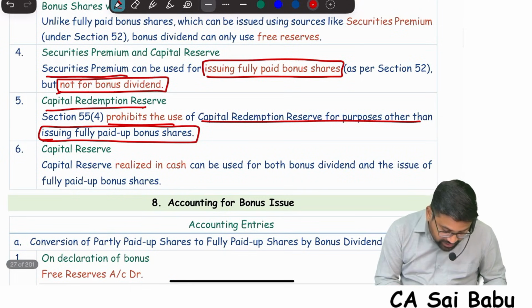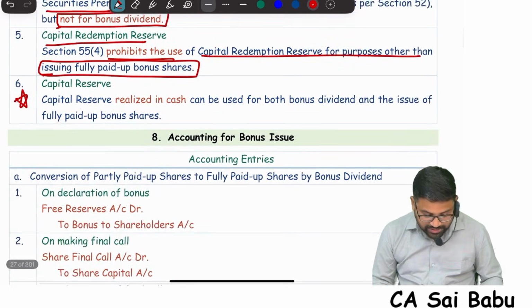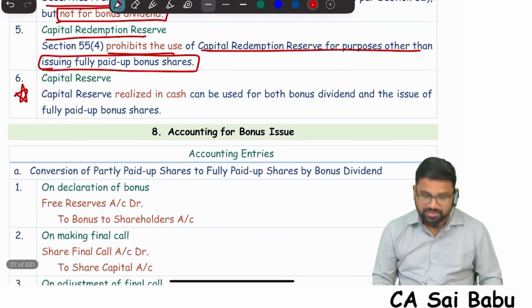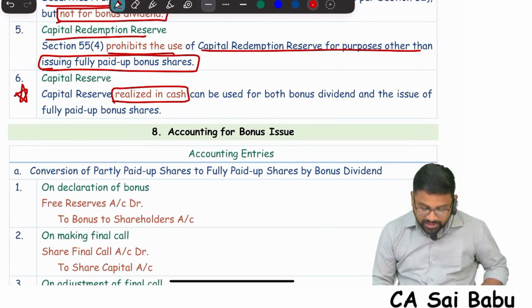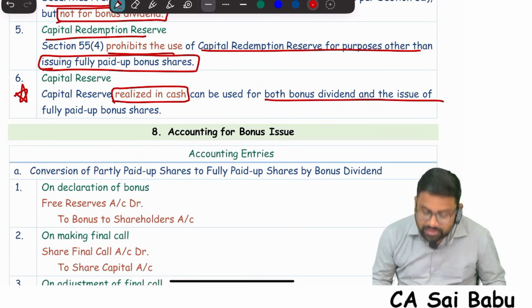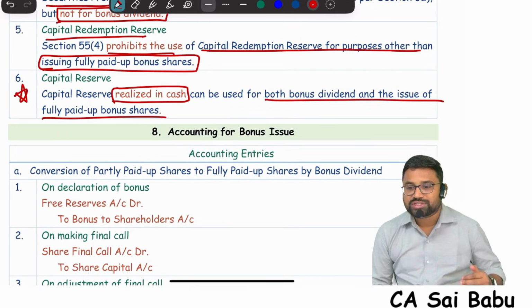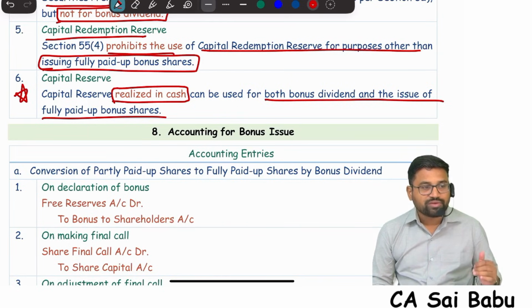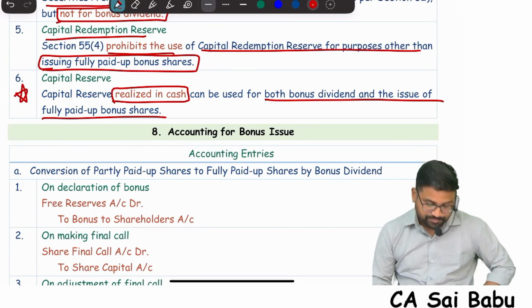And then this point you put a star mark, sir. Capital reserve, put a star mark. This is the extra point which is there in the CMA study material. Capital reserve realized in cash. See this, realized in cash can be used for both. That means first type of bonus, second type of bonus. That is fully paid bonus shares as well as bonus by way of converting partly paid into fully paid. For both purposes, you can use capital reserve.